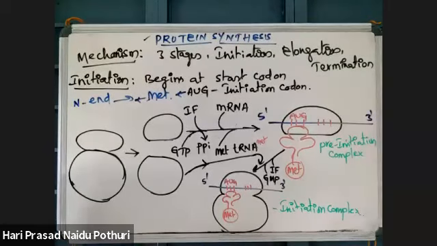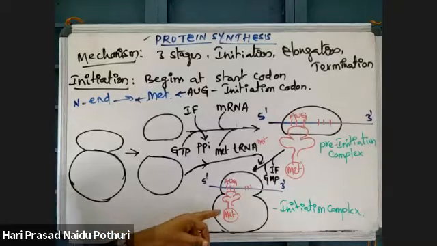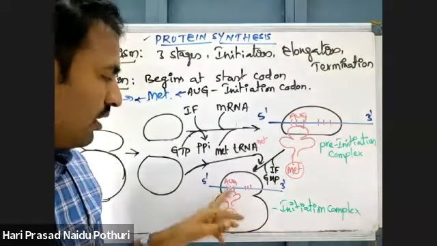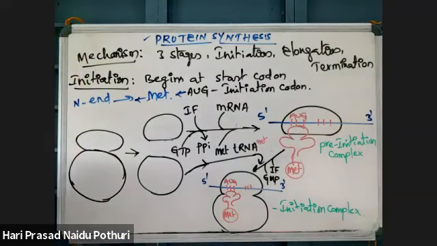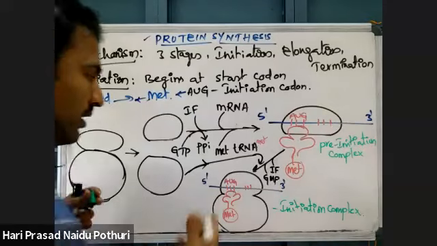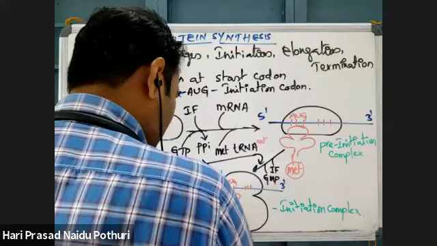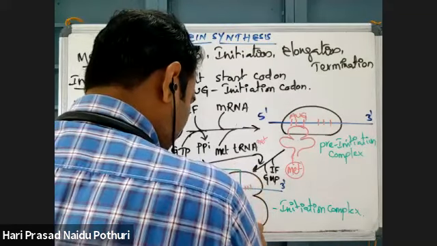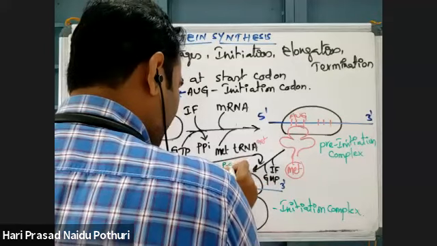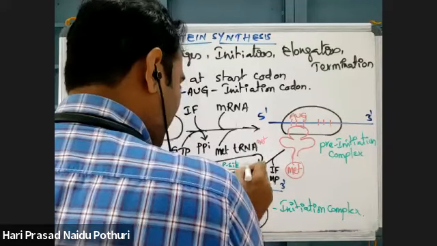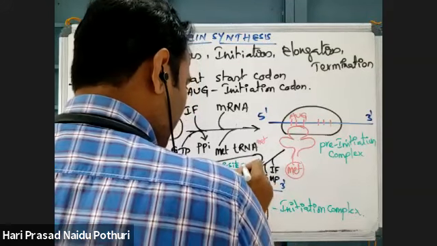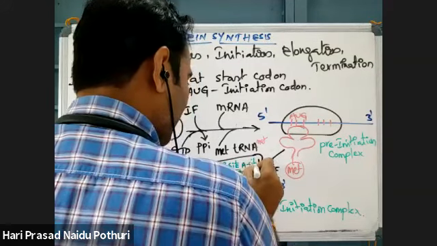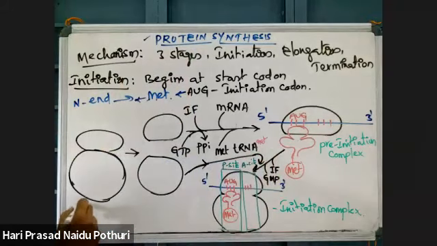Okay, so this ribosome and mRNA with a charged tRNA are all combined together. This is what we call the initiation complex, so the initiation is complete. Here in the ribosome there are two sites, the P site and the A site. What are they?